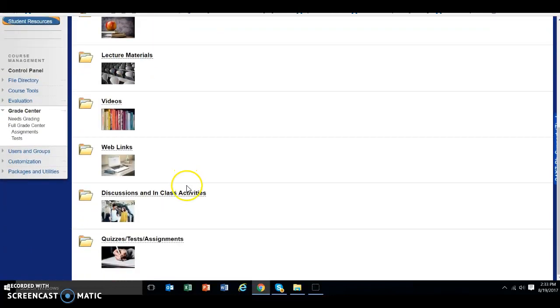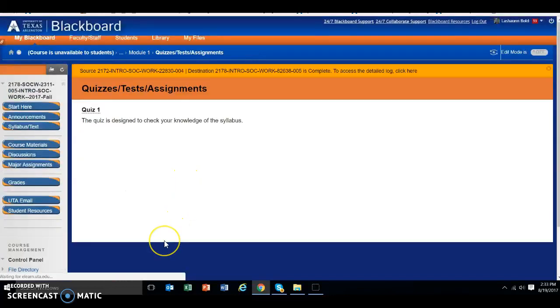So I'm going to go back to Module 1, and I'm going to look at quizzes. You have a quiz almost every week in this class. This first quiz is designed to check your knowledge of the syllabus. So you're going to want to have the syllabus out too. Just so you know, you can take quizzes twice. I believe that if a student has to go back and look up information in the course text or do further research to get a correct answer, that you are learning in that way also.